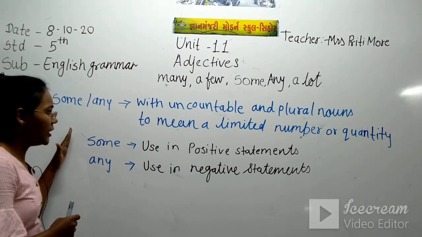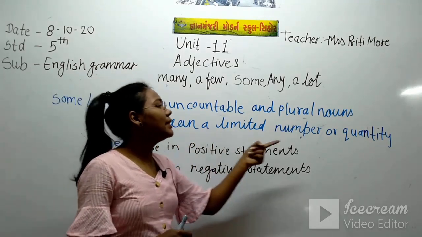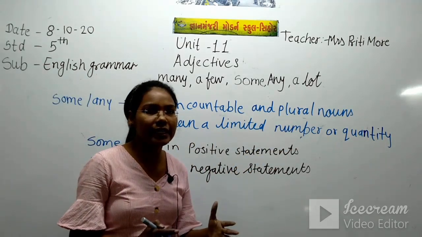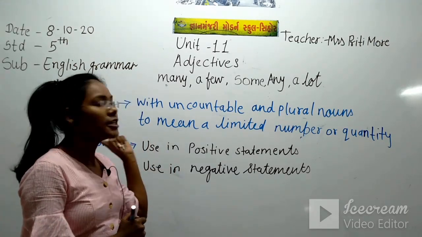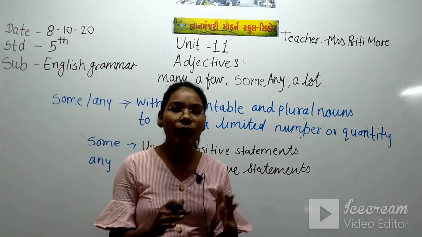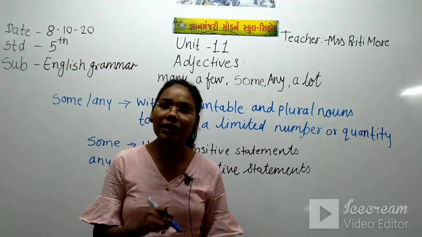Some and any mean a limited number or quantity. These adjectives show the quantity of the thing and the limited number of the thing.